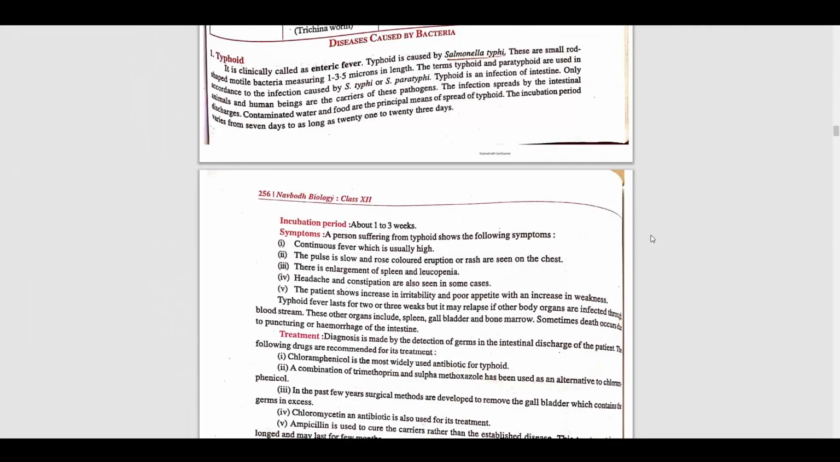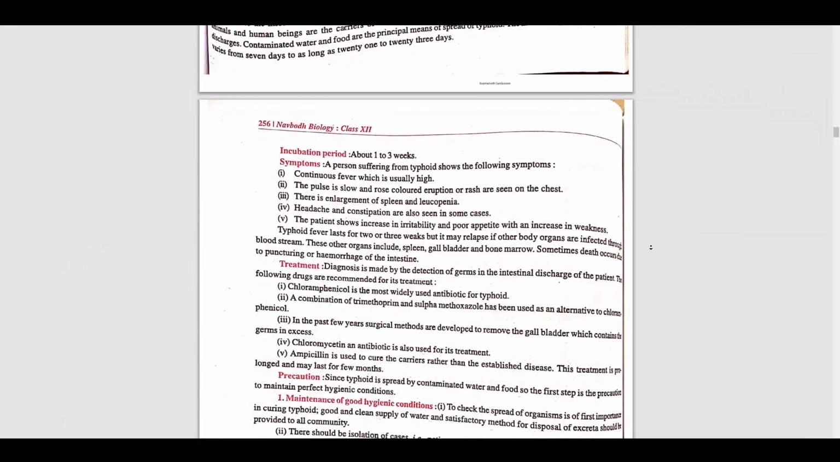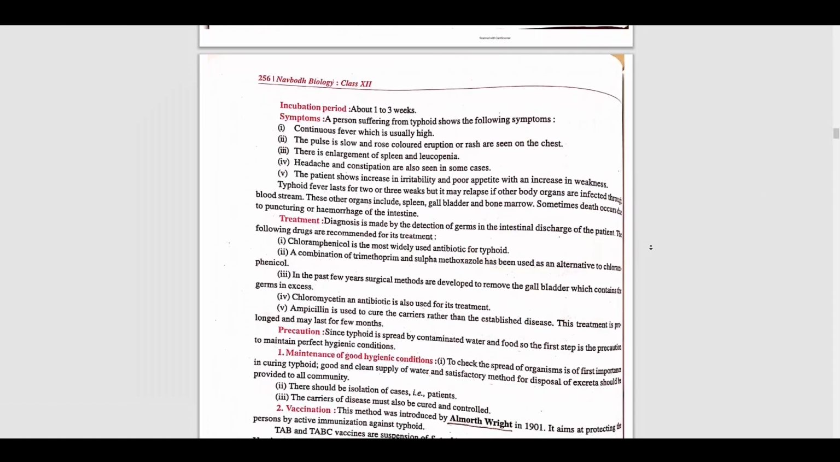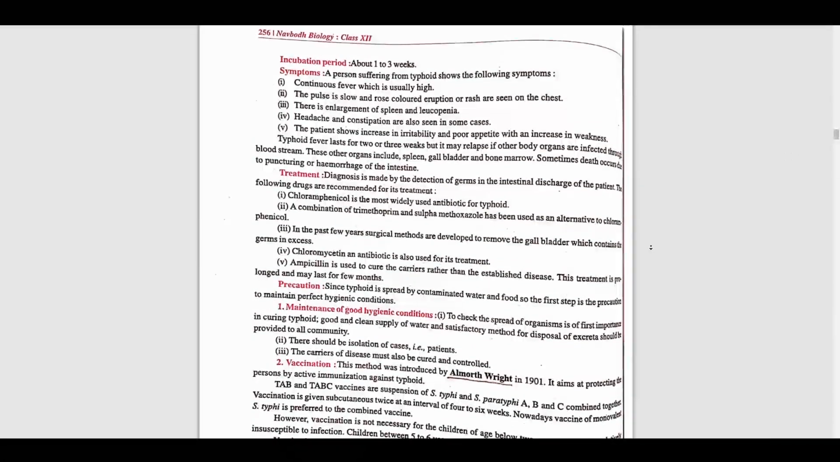Now the treatment. We can take some types of drugs, or a combination of trimethoprim and sulfamethoxazole has been an alternative drug. We can take this drug also for the treatment.